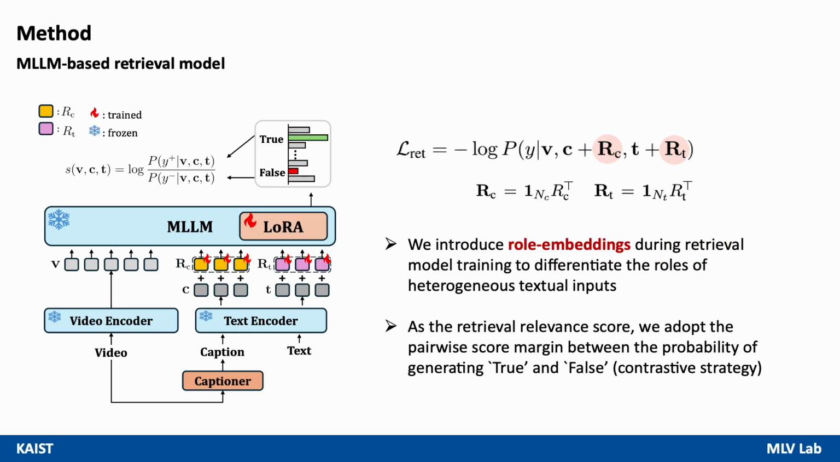To remedy this, we introduce simple yet effective retrieval role embeddings. Specifically, we assign role embeddings R_C and R_T, which are added to the tokens of the caption and the text query respectively. We also adopt a pairwise probability margin between true and false token pairs, which has empirically been shown to improve performance.